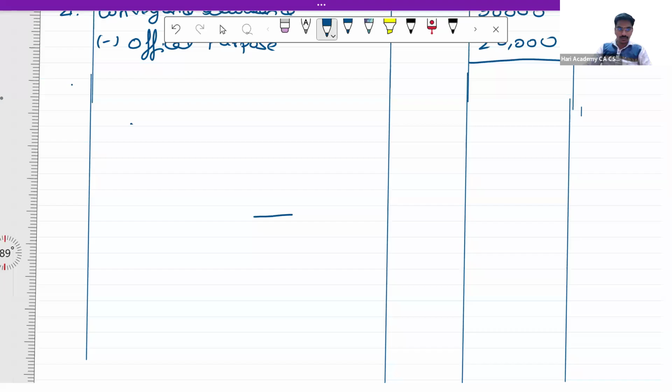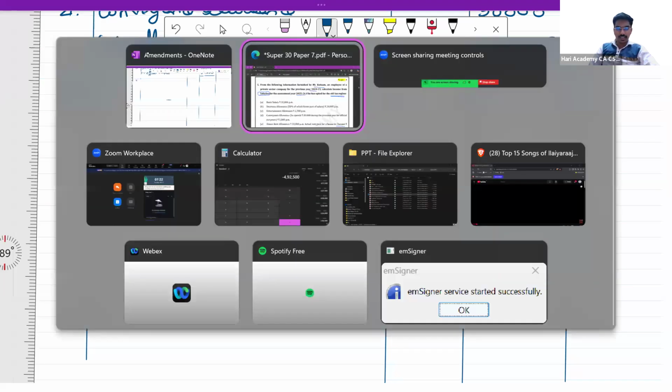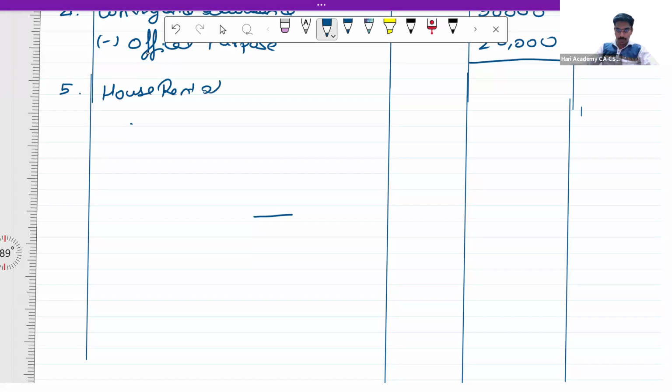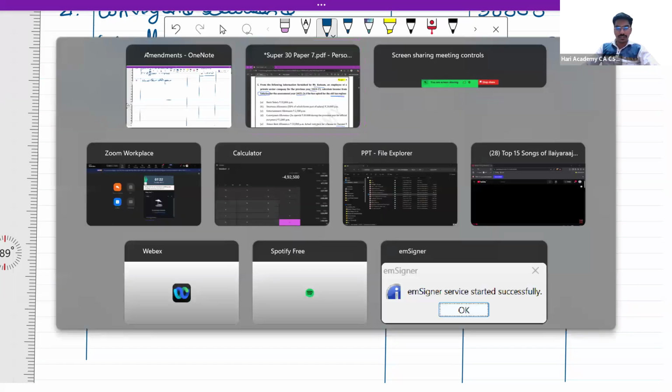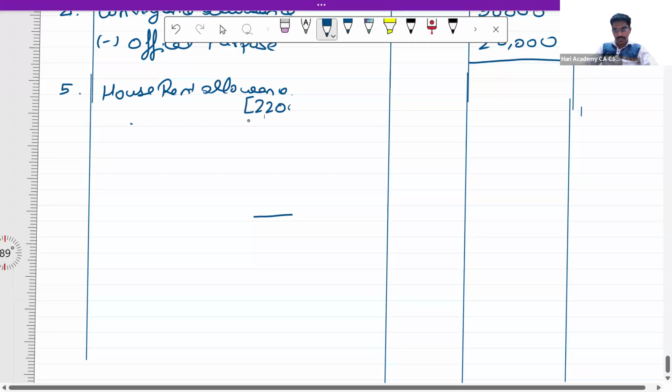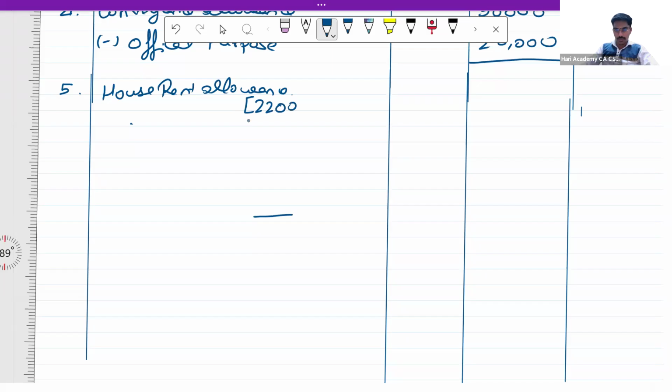Next is point number 5. Point number 5 is in relation to house rent allowance, HRA. The total amount which is received is 22,000 per month. So the total comes to 2,64,000. This is the total amount which has been received. From this, we have to remove the exemption.